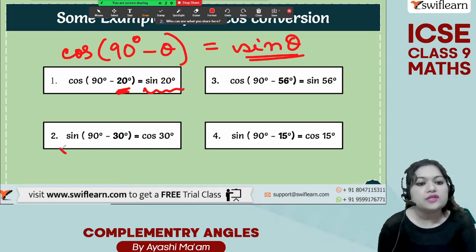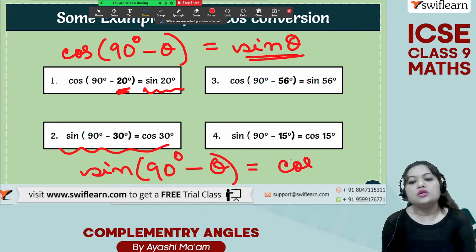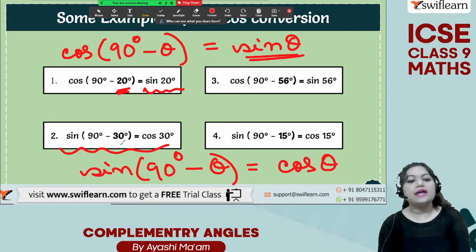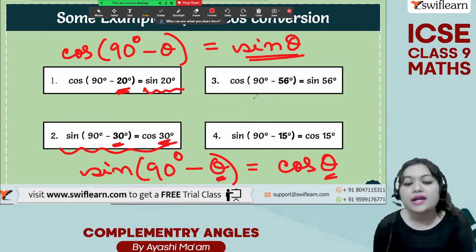Okay, come to the second example also. For this, what is the formula? Sine of 90 degree minus theta is equal to cos theta. Here our theta is 30 degree, so it is equal to cos theta. And what is theta? Theta is 30 degree. We know it from here. This is our 30 degree. So cos 30 degree.